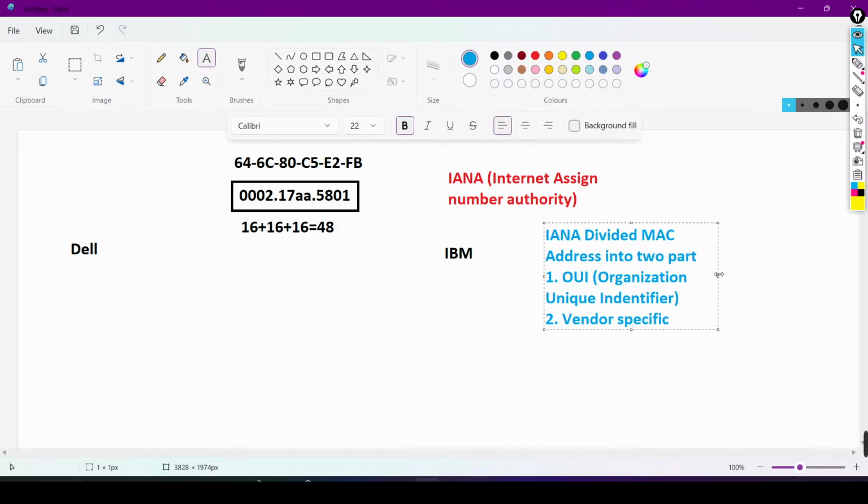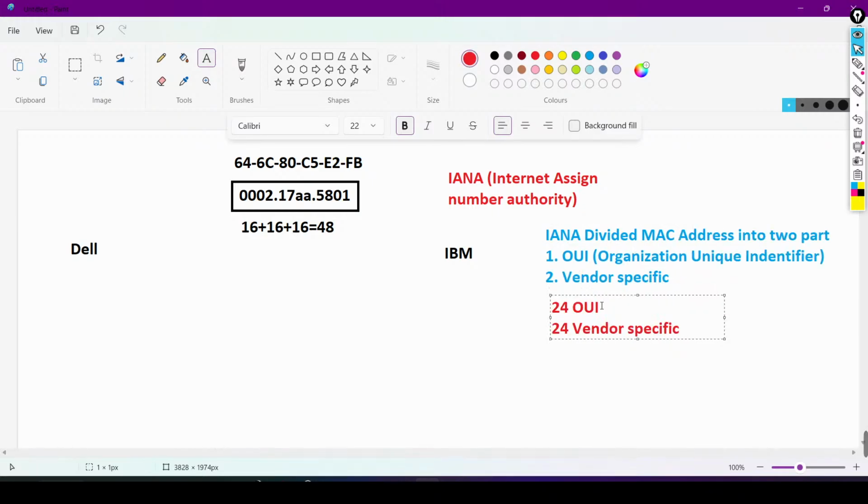The OUI is the first 24 bits. The total length of a MAC address is 48 bits, so the first 24 bits are reserved for the OUI and the last 24 bits are reserved for vendor specific. So the vendor will specify only 24 bits in the MAC address.